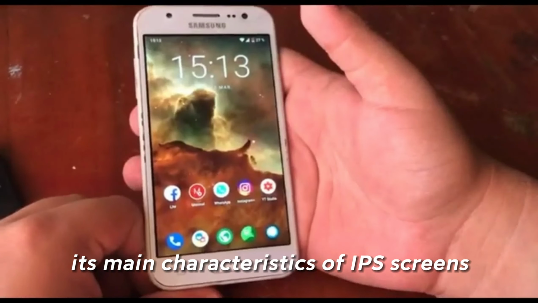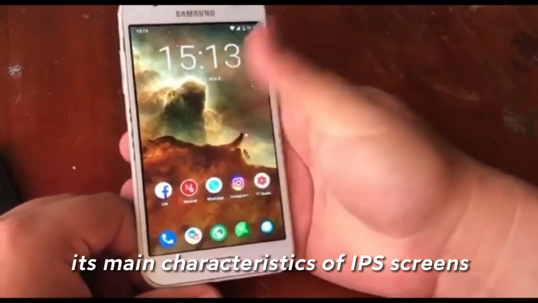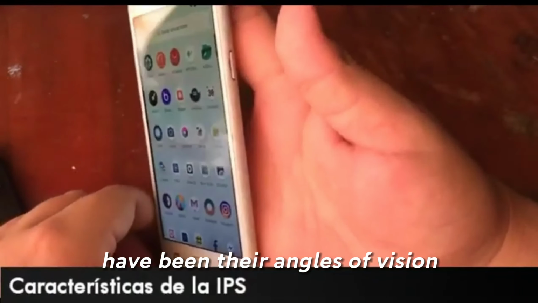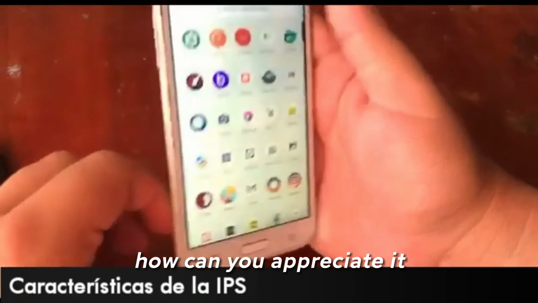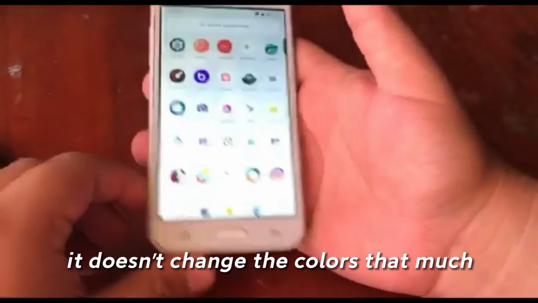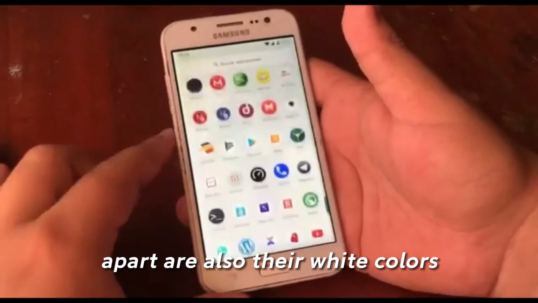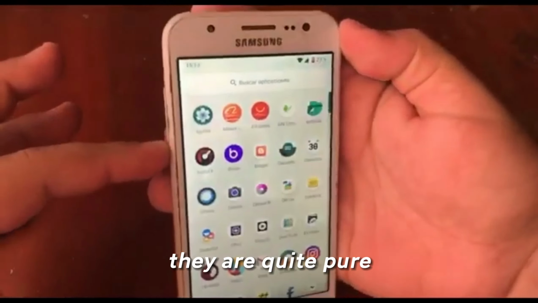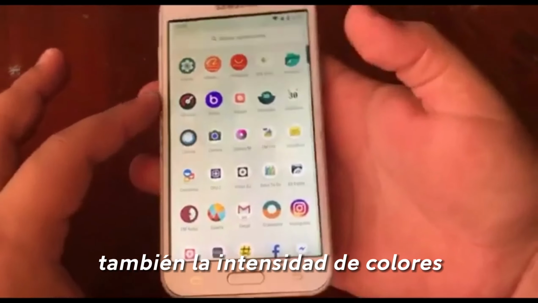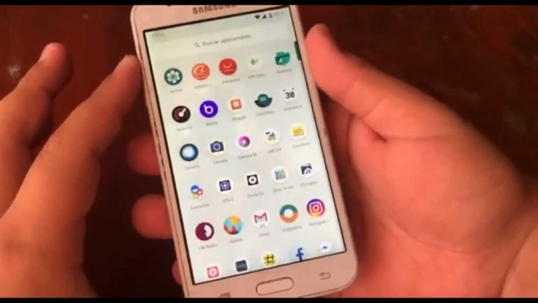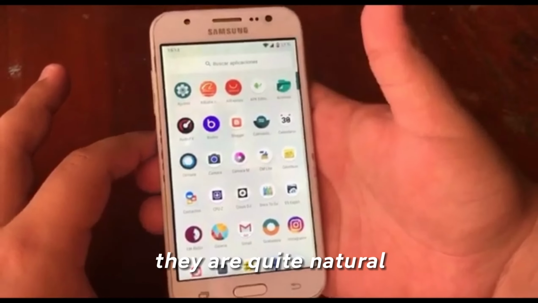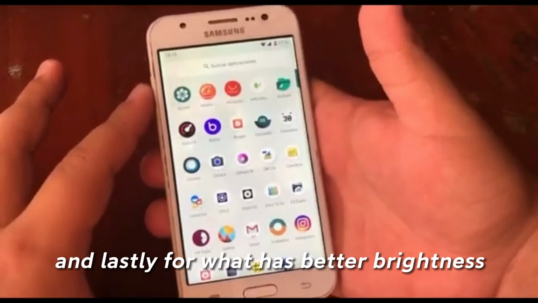The main characteristics of IPS screens have been their viewing angles. How can you appreciate it? It doesn't change the colors that much. Also their white colors are quite pure, and the intensity of colors is quite natural. And lastly, they have better brightness.